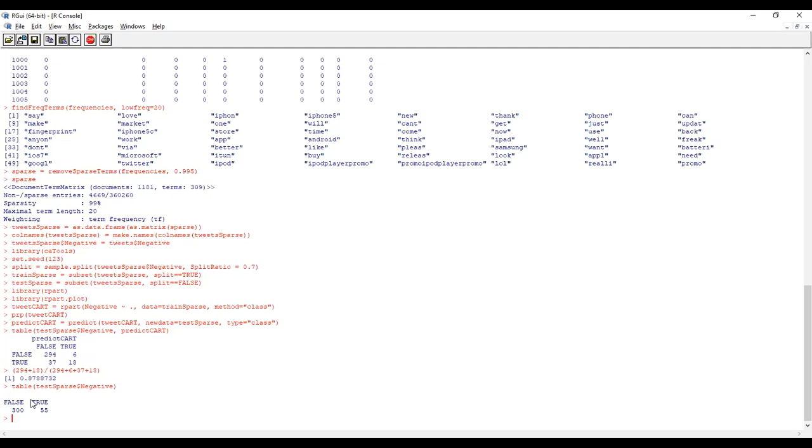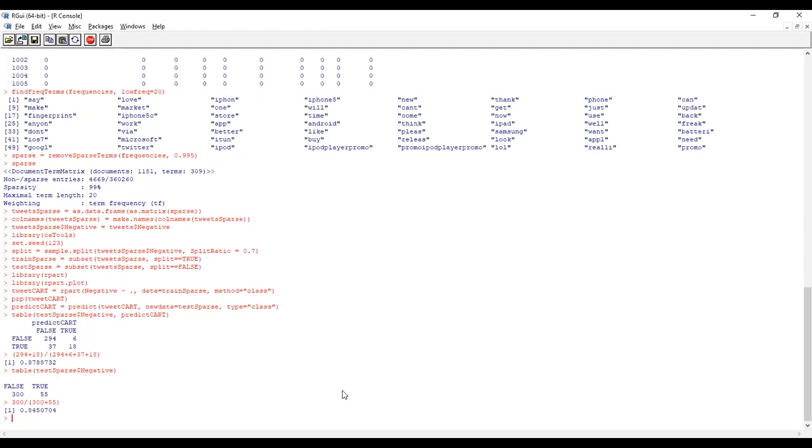Okay, so this is the model. If you say all are positive statements, what will be the accuracy of the model? If you say all are positive, that means 300 divided by 355. So 85%. If you say everything is positive, you get about 85%, but our model is predicting how much? 87. So 2% or 2.5% higher. Okay, so this model is okay.